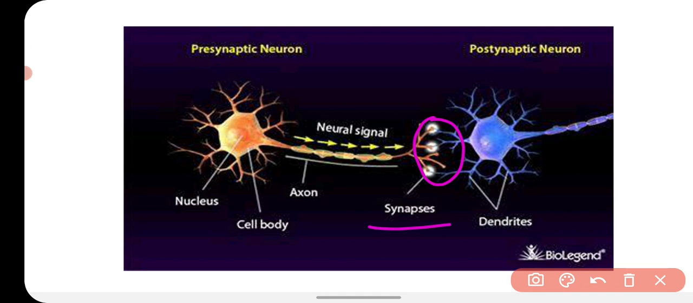So the axon ending of one neuron is always connected with the dendrites of another neuron, and that meeting point of the two neurons is called synapse, which has a very minute gap, that is called synaptic cleft.